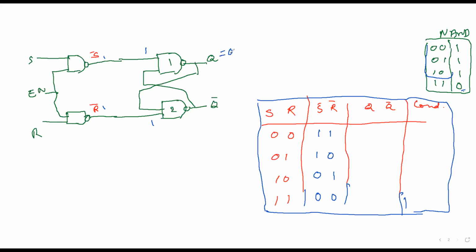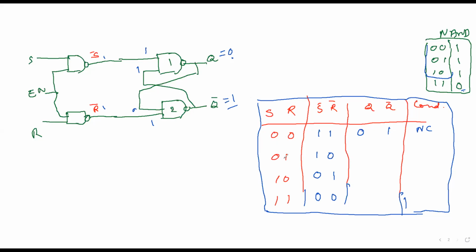Now consider this is equal to 0, so automatically this becomes 1, right? This is 0 here, so 0 1 of NAND gate 1. See, 0 1 of NAND gate is 1. And 1 1 is 0. So what you consider, Q is equal to 0, and what you are getting after analysis is also 0. So Q is 0, Q bar is 1. So I call this again the no change condition.